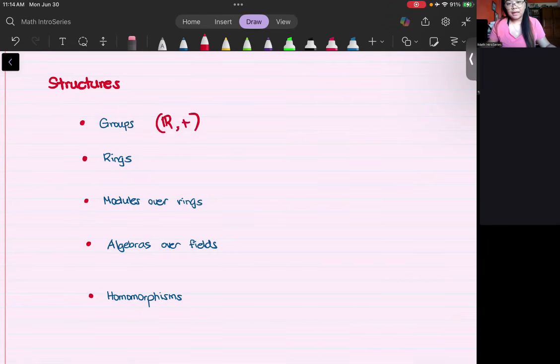Or maybe a bit higher would be the group of polynomials where coefficients come from the real numbers under addition still. These are our groups.